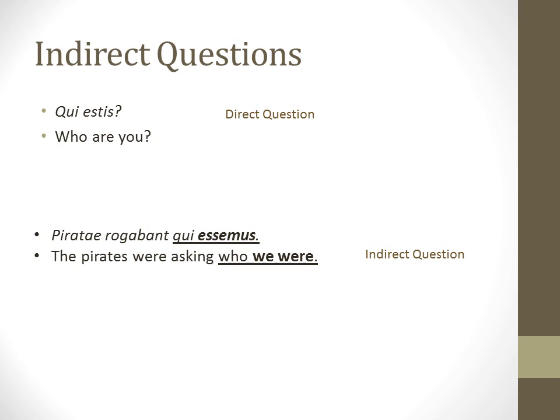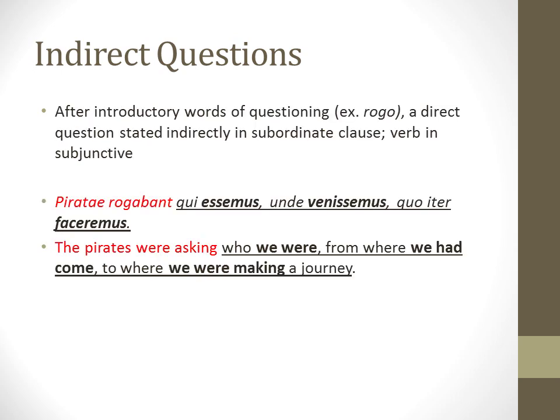So, in this, what we have is, which is underlined, that's the indirect question. The rest of it's a main clause. As you can see, esemus, that's the subjunctive. It's an imperfect subjunctive of the verb to be. So these indirect questions are a third type of subordinate clause that has a subjunctive verb in it. So just a little more explanation on that. Indirect questions, they come after introductory words of questioning, like rogo, and it's basically a direct question stated indirectly. It's inside a subordinate clause, and the verb is in the subjunctive.